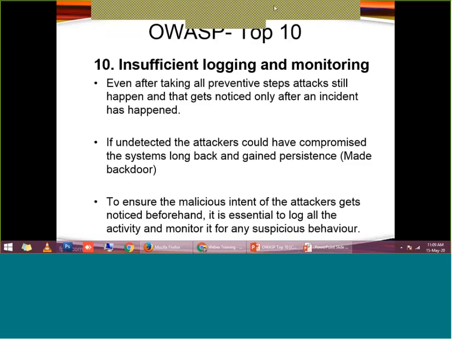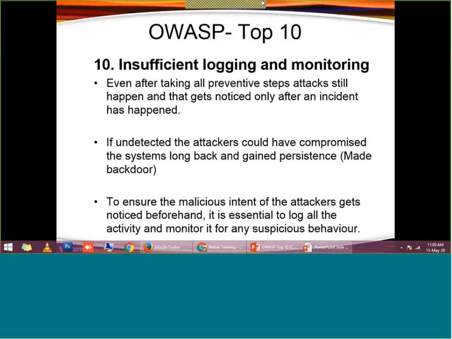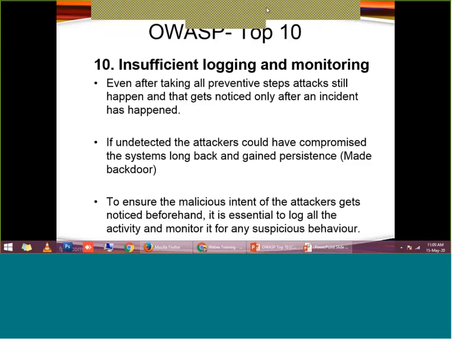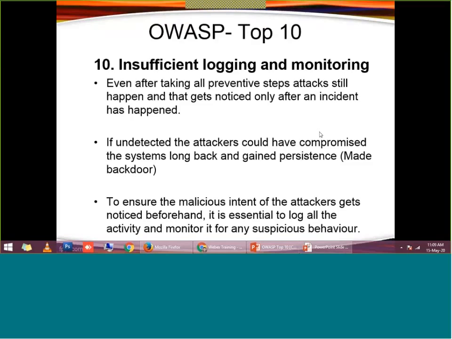Hackers often do this type of attack to take advantage of SEO, or ranking, right. So you must be careful about this insufficient logging and monitoring.